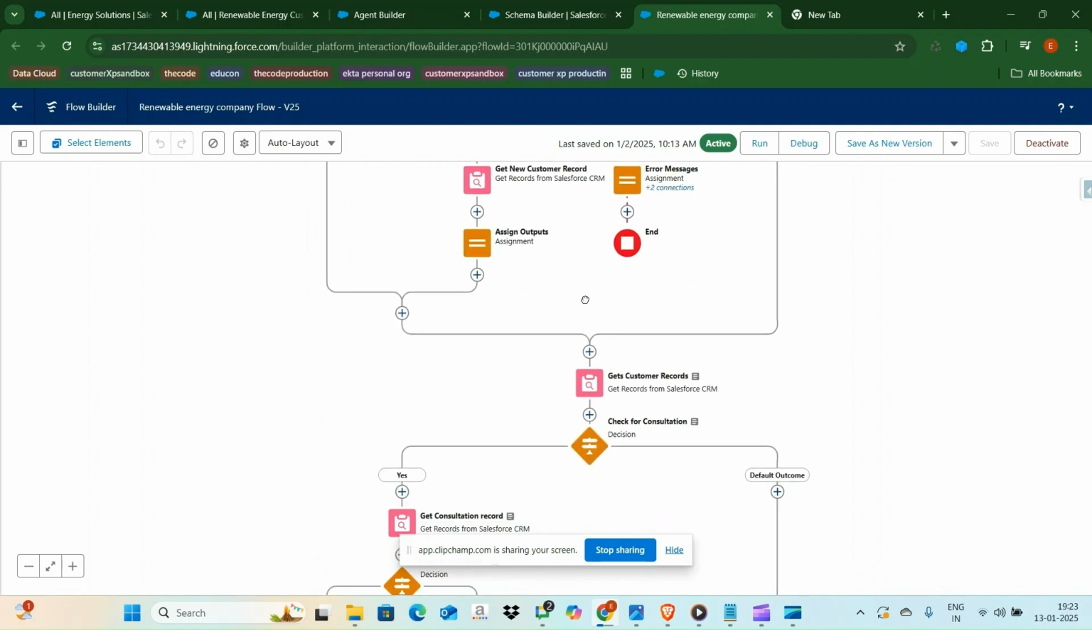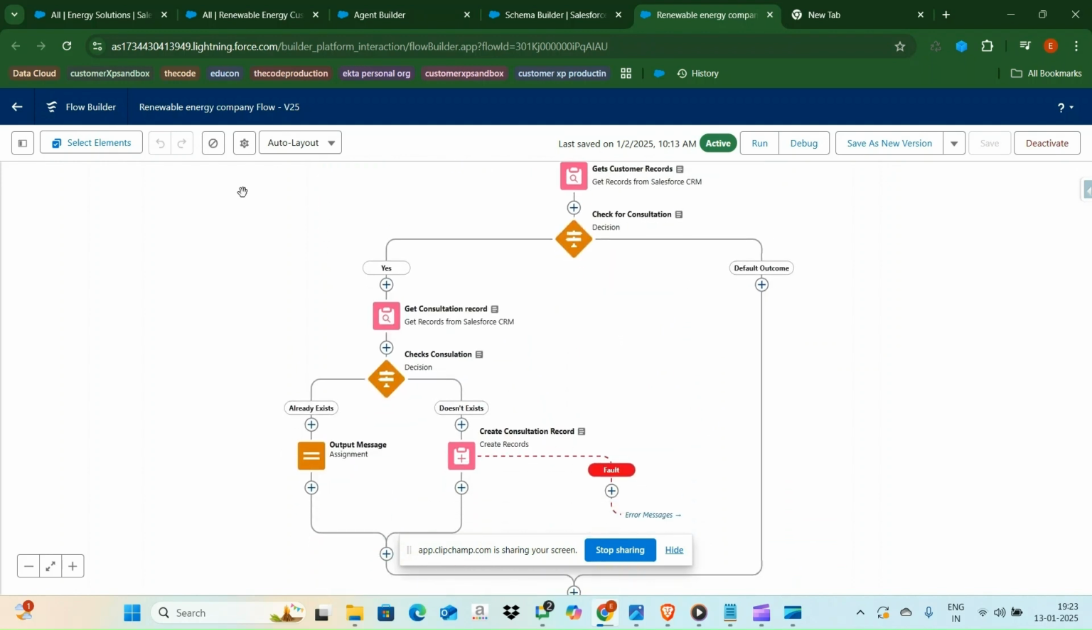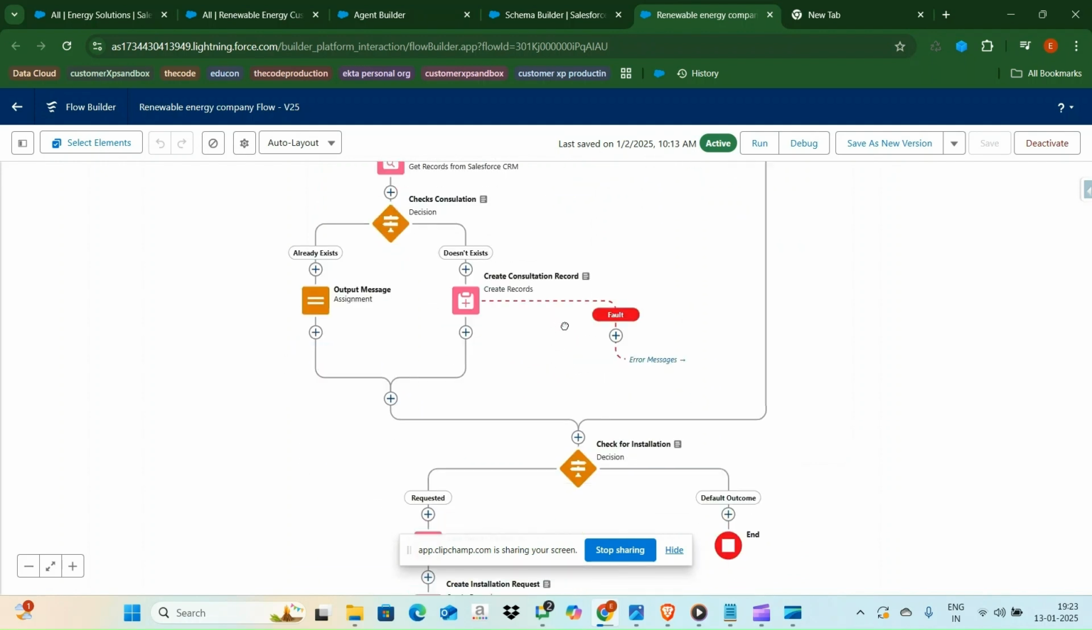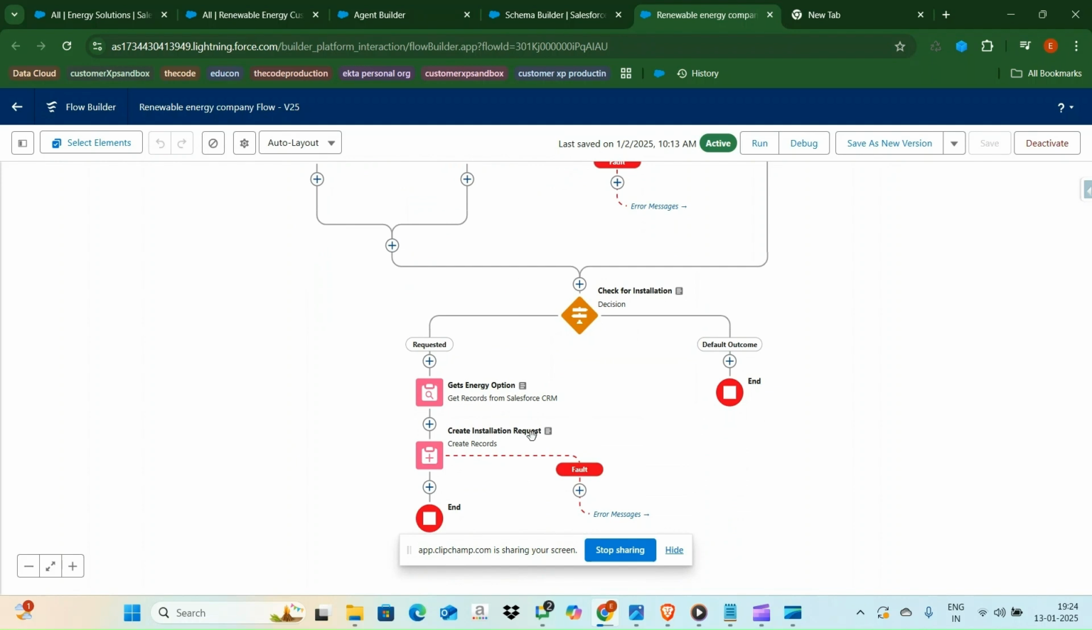I also used the fault path method. And again, I used another decision element for checking the consultation. If the consultation record is not created, then it will create the consultation record. I used a Create Records element. If the installation record is not created, then the flow also helps to create an installation record with the help of a Create Records element, creating an installation request, as you can see.